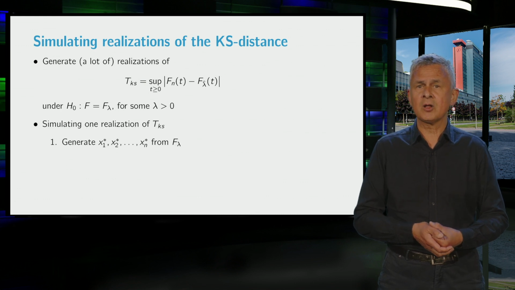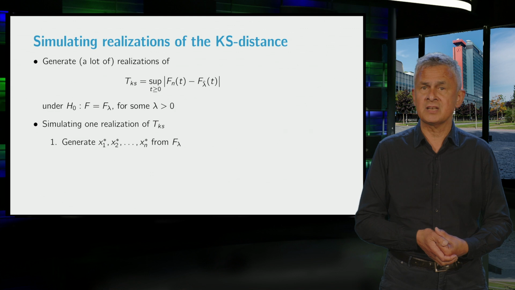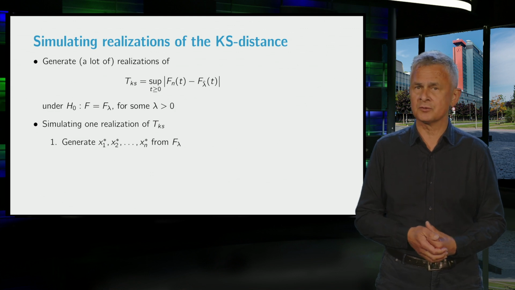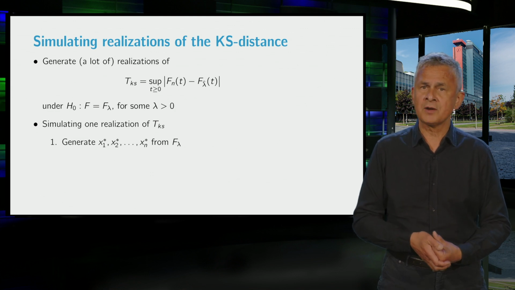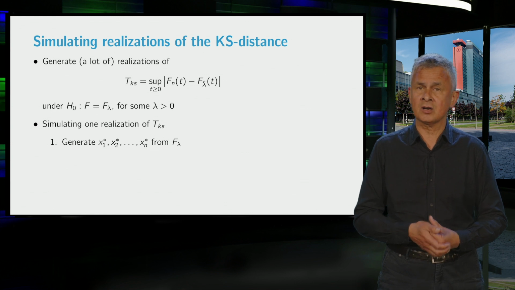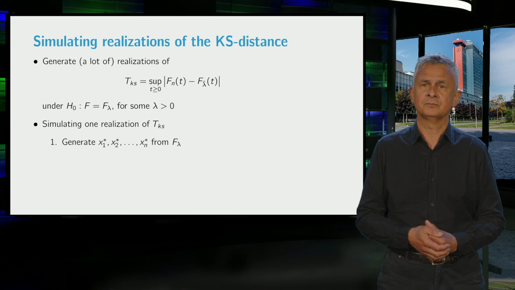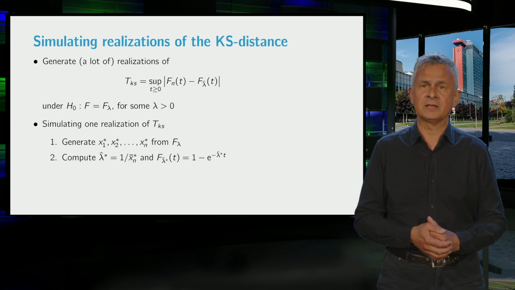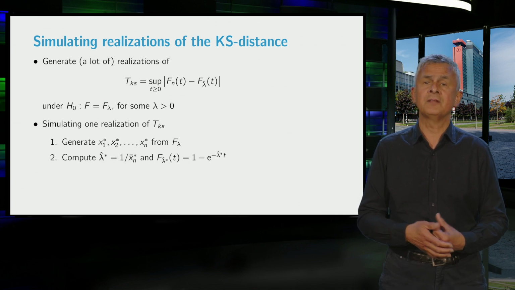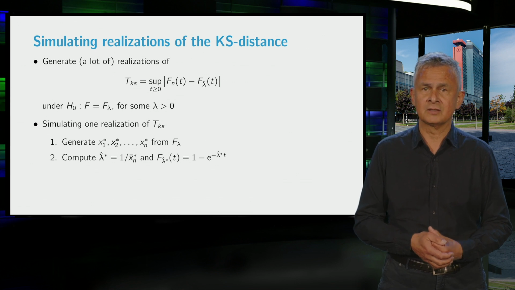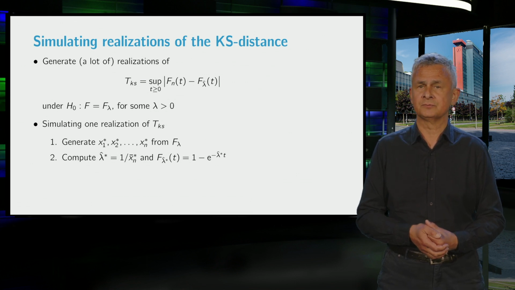Now, because under the null hypothesis, capital F is equal to an exponential distribution function, to generate one realization of TKS, we start by generating a sample from an exponential distribution. Then compute the estimated lambda hat for lambda and the estimated exponential distribution function.